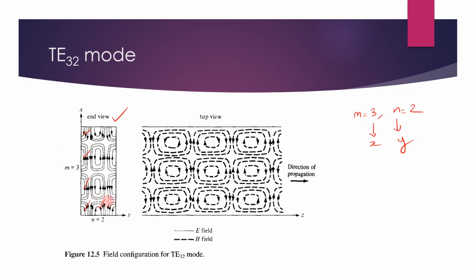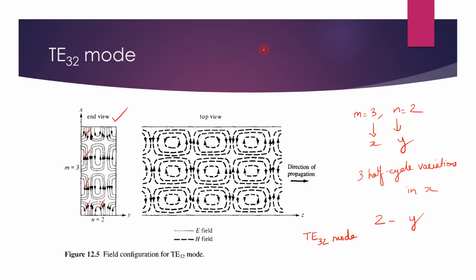Similarly, here this is 1, these two combine to 1. So this means 3 half cycle variations in x direction, and 2 half cycle variations in y direction. That is m equals 3 and n is equal to 2. This you can write as TE32 mode.